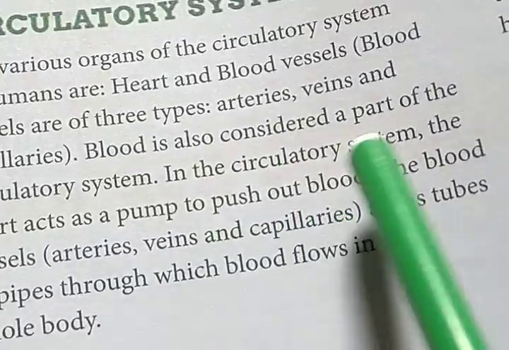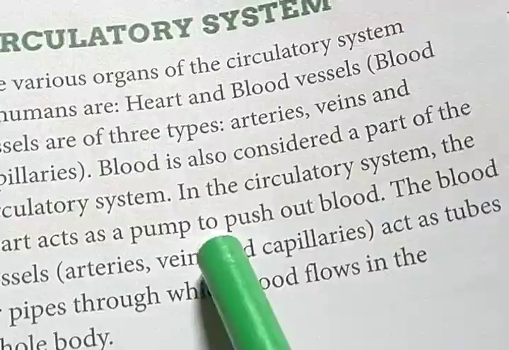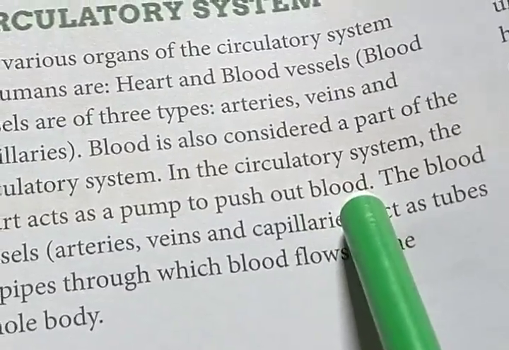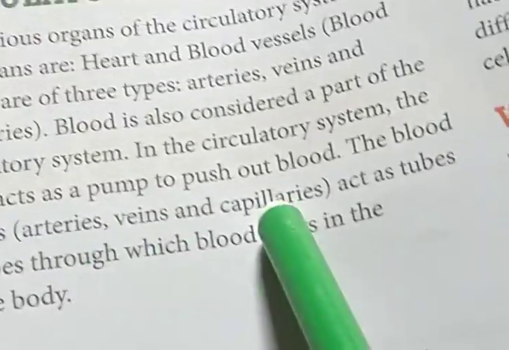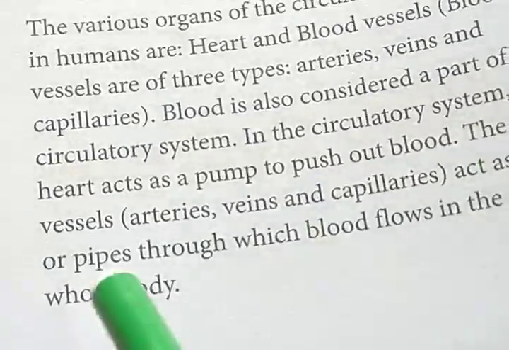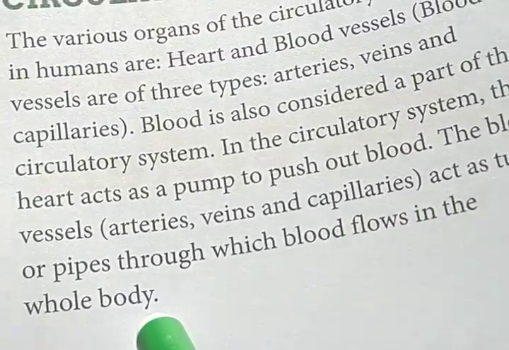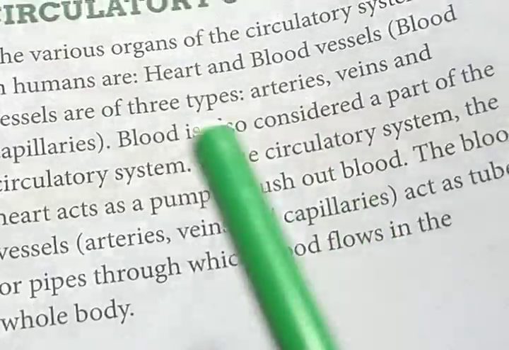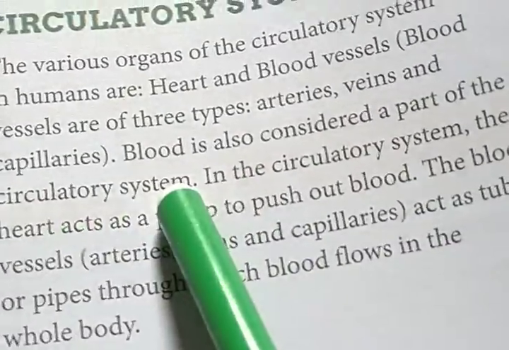In the circulatory system, the heart acts as a pump to push out blood. The blood vessels, arteries, veins and capillaries, act as tubes or pipes through which blood flows in our whole body. So underline this one. Blood is considered a part of the circulatory system.